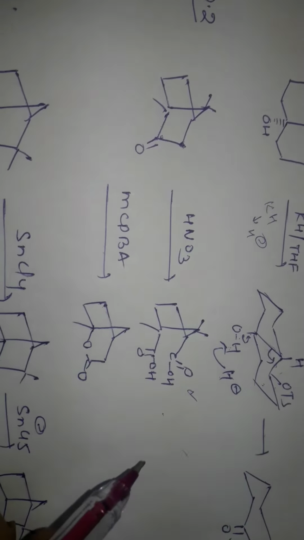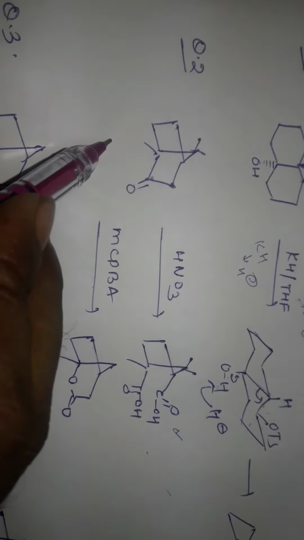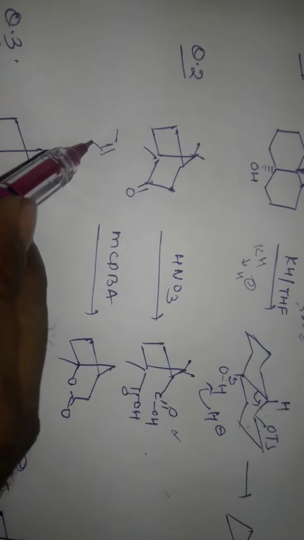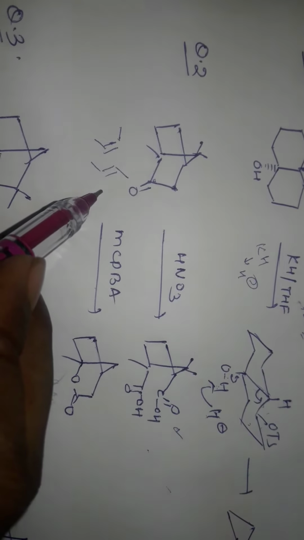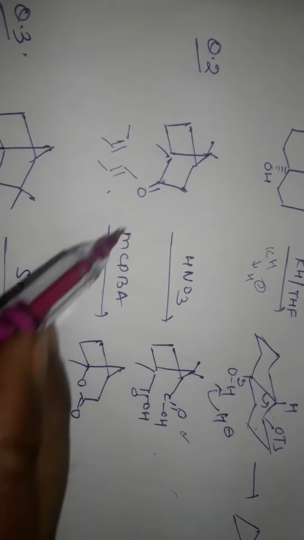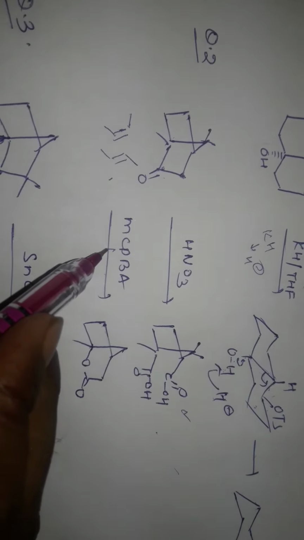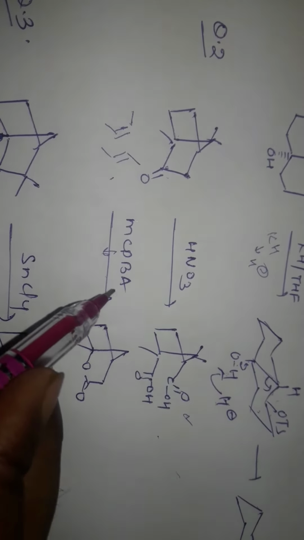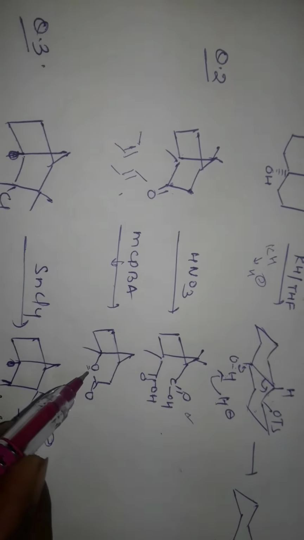MCPBA has two functions you have read: either it attacks on the double bond, cis or trans, or it inserts inside, between the ketone and carbon moiety. In this there is no double bond, so it will insert. MCPBA, m-chloroperbenzoic acid, has one oxygen peroxide bond, so it will insert inside this.